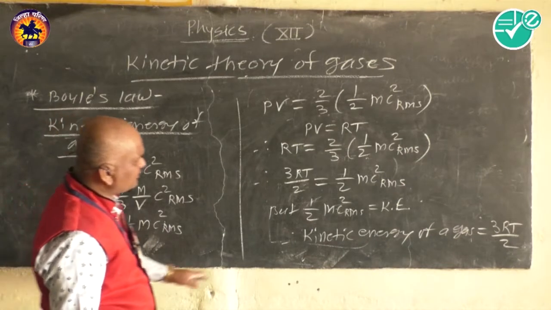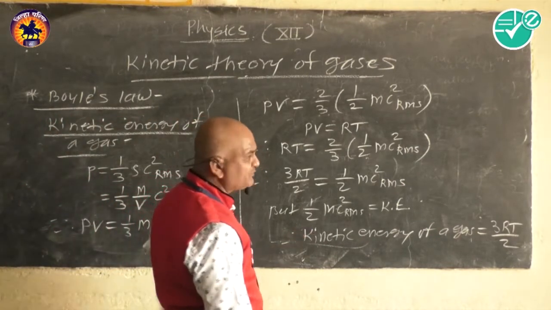So we get one expression for the kinetic energy of the gas.